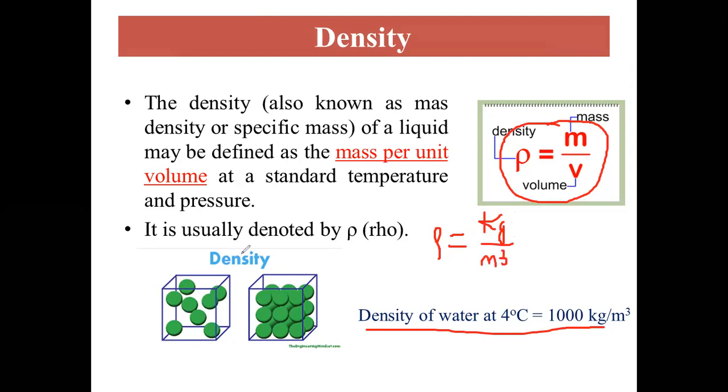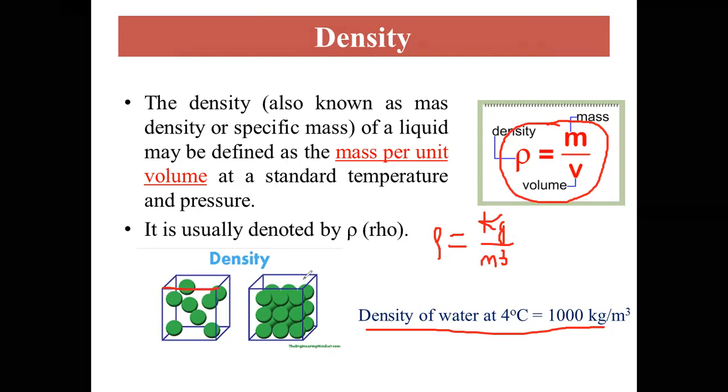And here you can see we have two identical containers, which means two containers of equal volume. The first container is filled with some kind of fluid and the second container is filled with some other fluid. If you measure the mass of these two containers, it may vary because of density. The first container's mass is very low, but the second container's mass is very high. So the density is directly proportional to the mass.